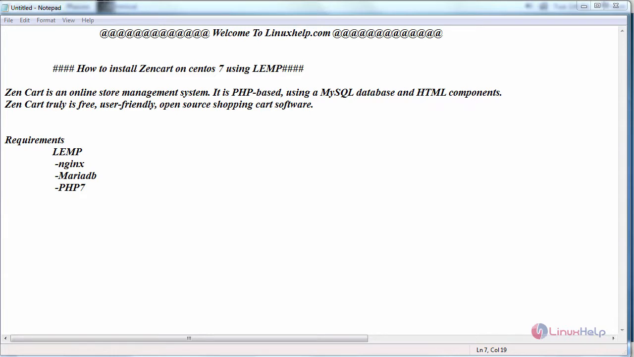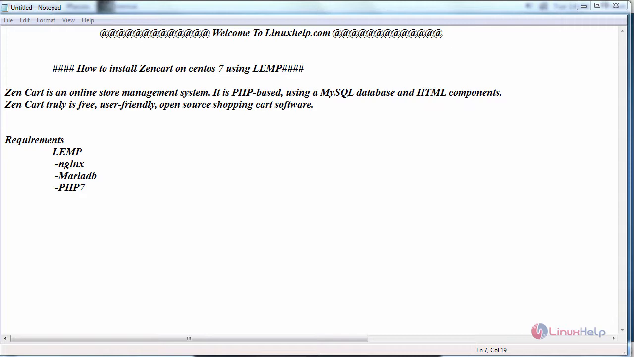Today we are going to see how to install Zen Cart on CentOS 7 using LEMP. Zen Cart is an online store management system which was written in PHP and uses a MySQL or MariaDB database and HTML components. Zen Cart truly is a free, user-friendly and open source shopping cart software.